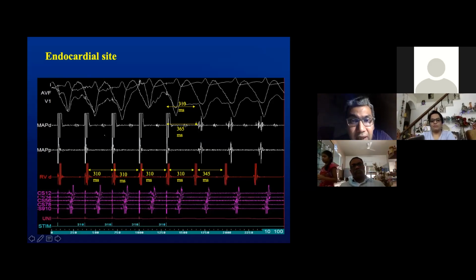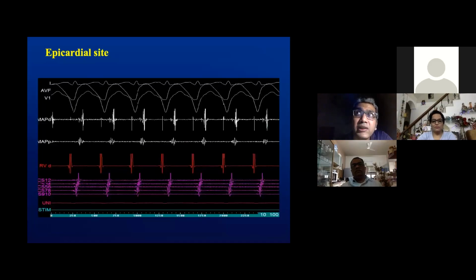However, despite varying voltages and despite varying sites of pacing, we were unable to capture this signal at all, suggesting that perhaps in the local region, this signal was not present and was not capturable. So, this led us to believe that this signal was a far field signal recorded by the antenna of the ablation catheter. Remember, the ablation catheter has a 3.5 mm tip, which is capable of recording signals across the myocardium, if at all. Given this information, we then decided to go epicardial and went to a site diametrically opposite on the substrate map to the signal on the endocardial location.